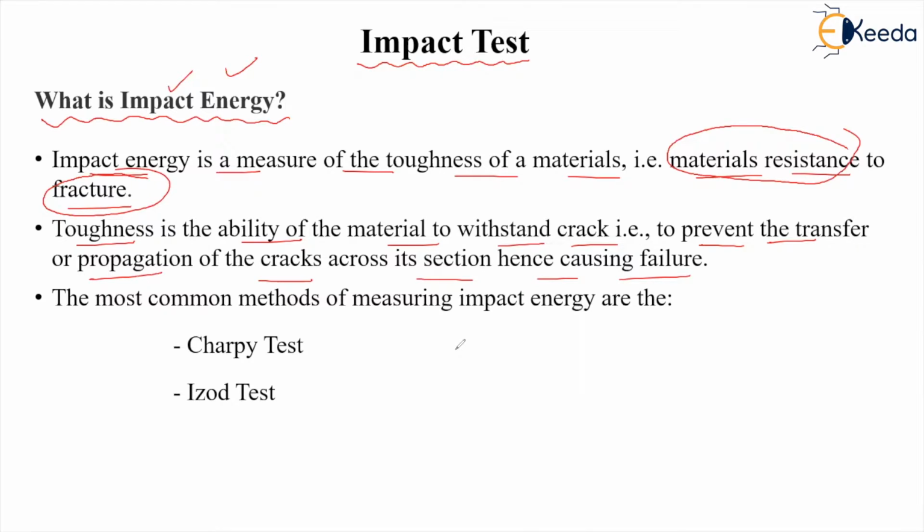So impact energy is basically the energy associated with the fracture or failure of the material, right? What is the energy required to fail the material? So we will discuss this in this chapter. Mainly there are two types of tests for impact testing. This is Charpy test and Izod test. So we will discuss this in coming lectures.